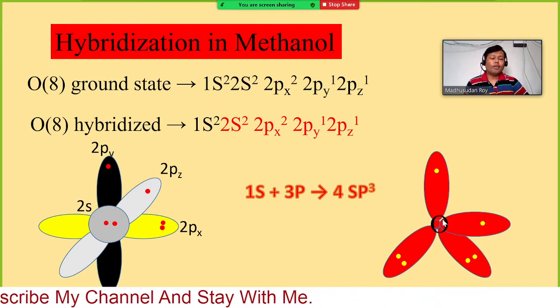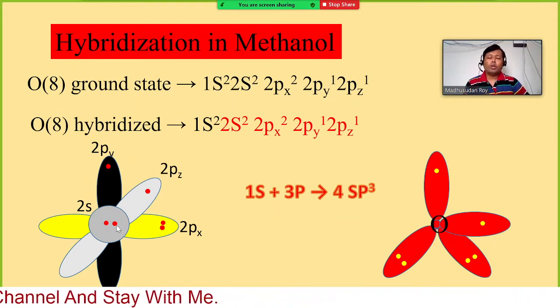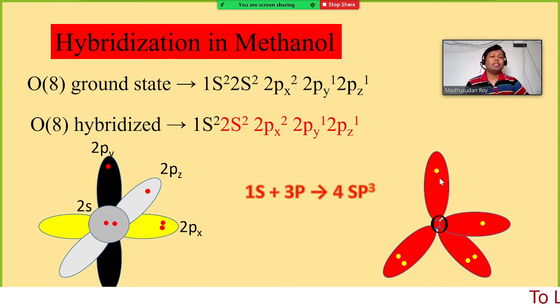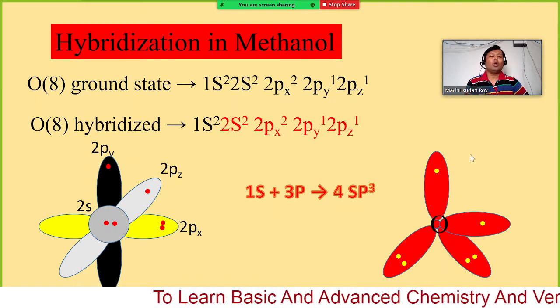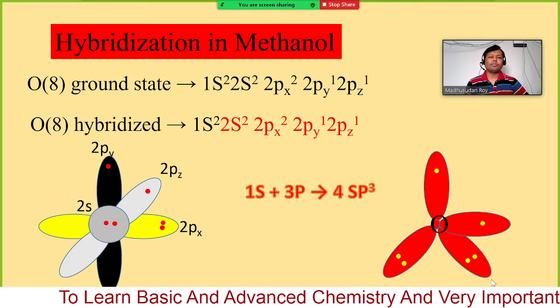So that is the oxygen, and we have more electrons here, one lone pair, here another lone pair, and in the two other sp3 orbitals we have one electron each. So this is the sp3 hybridized orbital of oxygen.